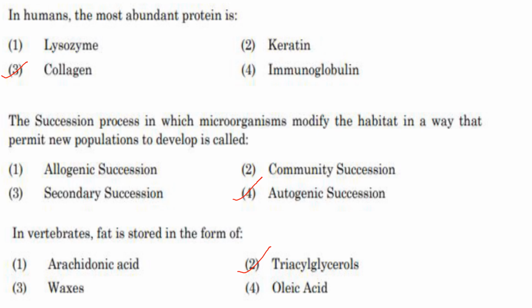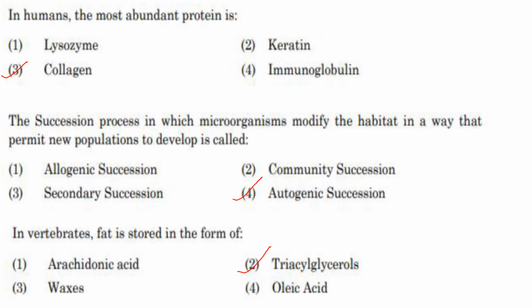It is the process by which microorganisms modify the habitat. Here no external factors trigger. Only internal factors are triggering the modification of the habitat, so that will permit new population to develop. That is called as autogenic succession. Answer is option 4.